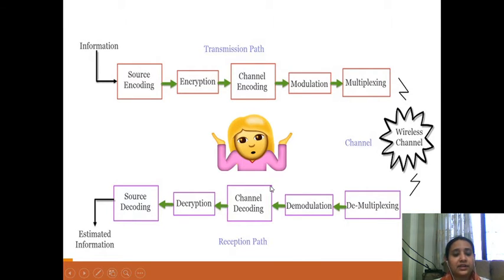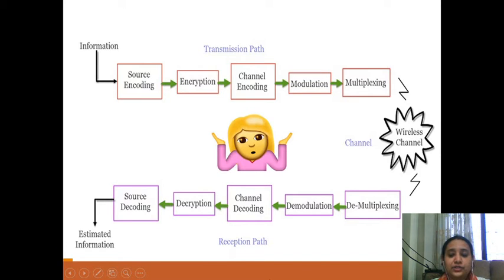Then we have the modulation. The modulation method is to be selected depending on the channel. Modulation is a process by which the signal is transformed into a waveform that is compatible with the characteristics of the channel. The modulation can be of two types: analog modulation or digital modulation.